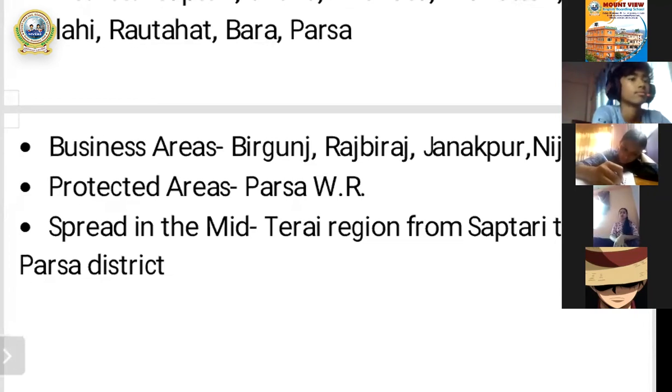And finally, the next point is there, the expansion area of province number two. It expands in the mid Tarai region from Saptari to Parsa district in case of province number 2.